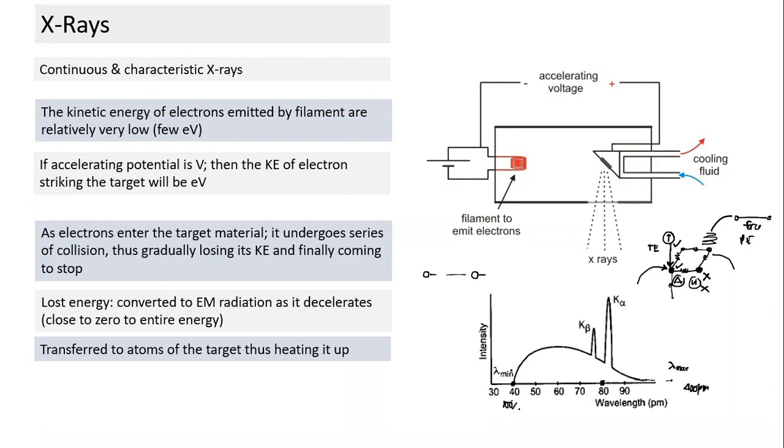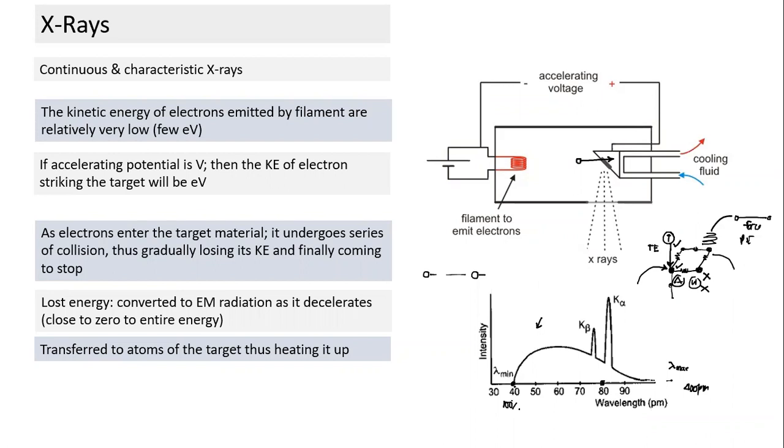So what we have understood so far: of the kinetic energy of the electron, a major share is transferred to the target plate. A smaller fraction is transferred to photons. In some cases, a few electrons lose their entire energy and emit photons.